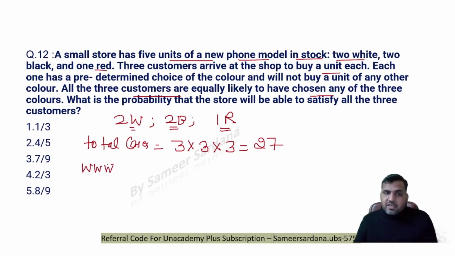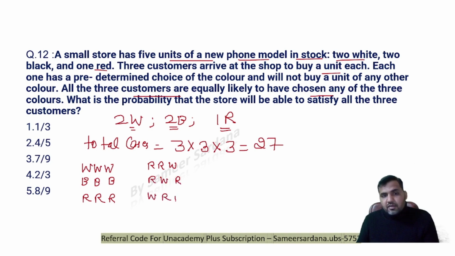Will I be able to serve the customer? No. What if all the customers selected black color? I'll be able to serve all three customers? No. What if all three customers selected red? Will I be able to serve all three customers? No. What if a person selects two red and one white? Will I be able to serve the customer? No. Now two red and one white can be arranged in three ways, right? So in all these three cases, I'll not be able to serve the customers to their choices.